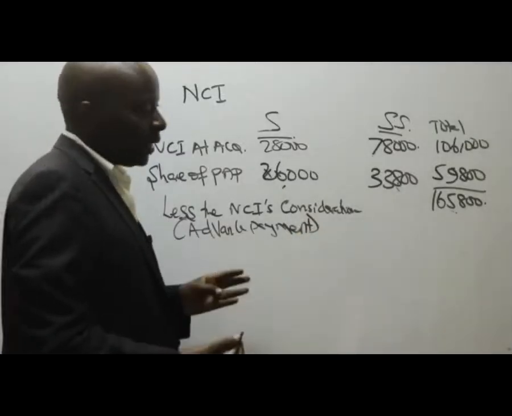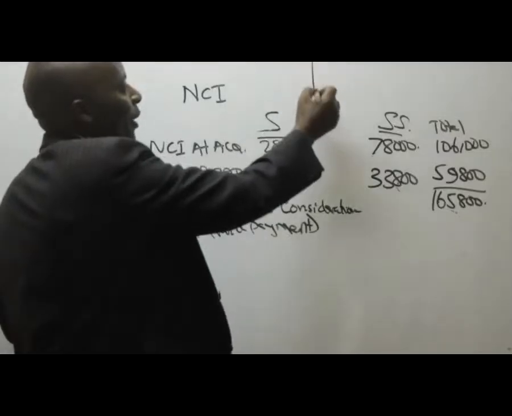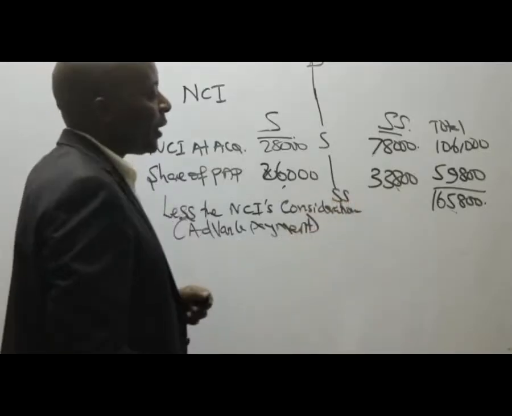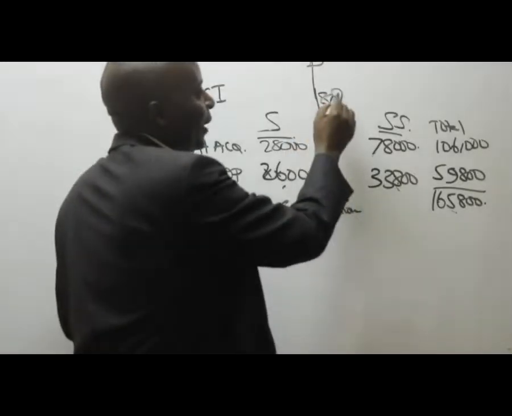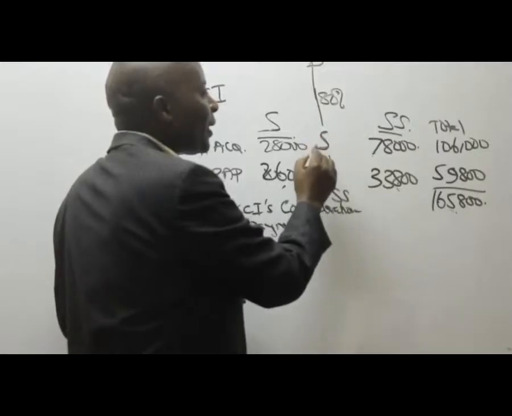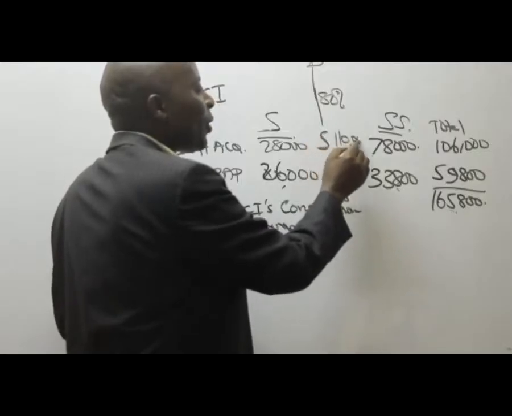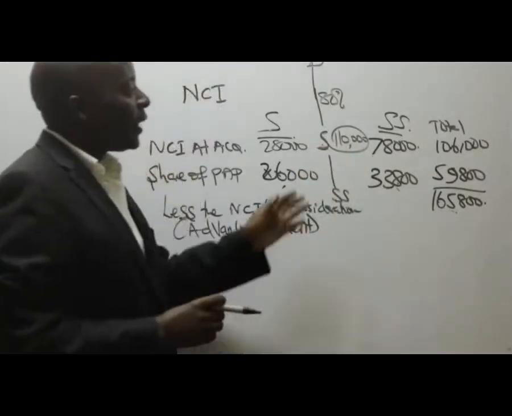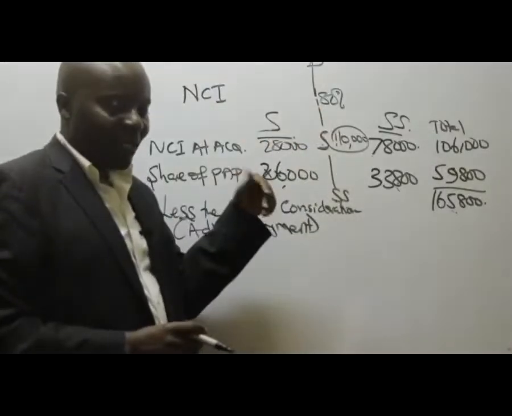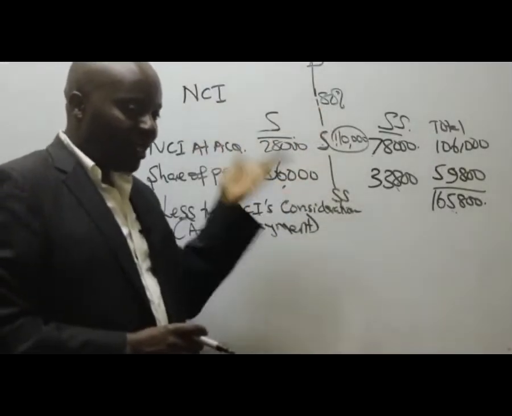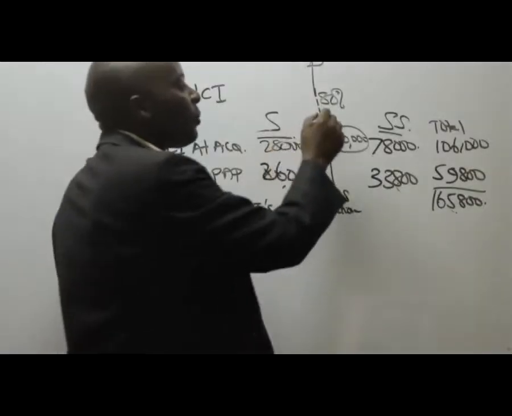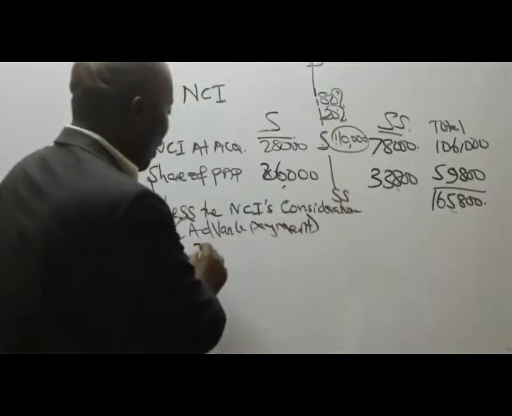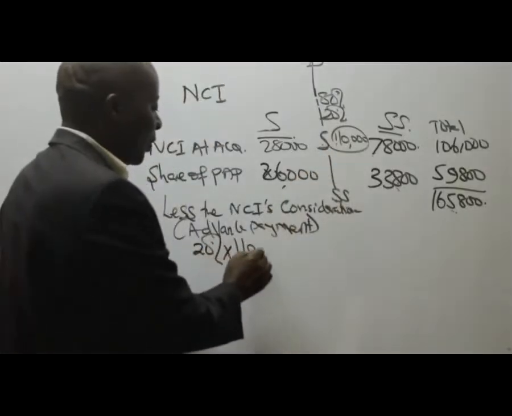There's some double counting. Remember we had a P, who bought S, and then went ahead and bought SS. So we had this 80%, right? And you remember this SS, we paid 110 there. 80% was paid by the parent, and then we have some NCI. Who paid what percentage? 20%. So this 20% of 110, how much does it come to, somebody?